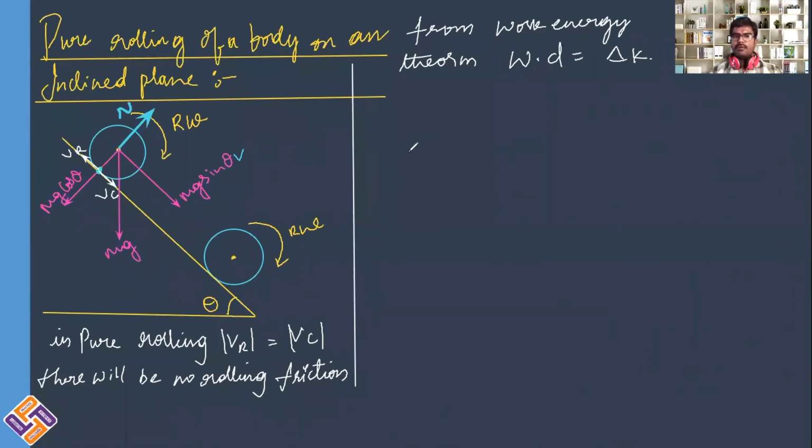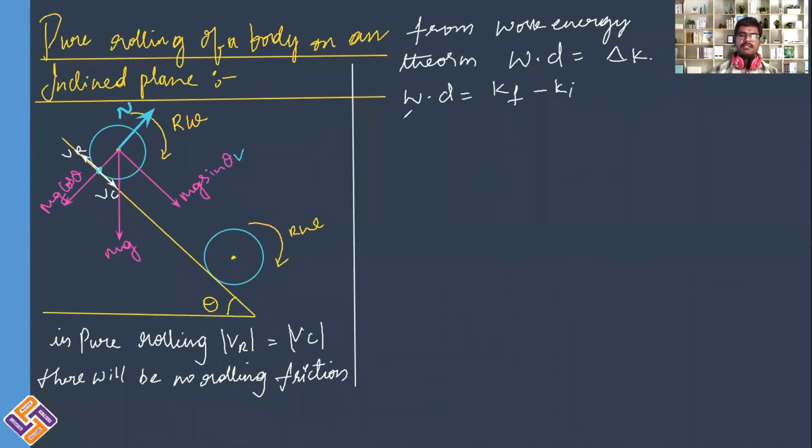When it is rolling down at the bottommost point, it will have both kinetic energy due to rotation as well as kinetic energy due to translation. So work done will be equal to final kinetic energy minus initial kinetic energy.